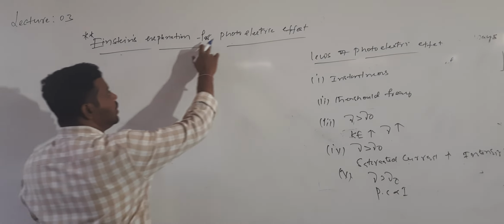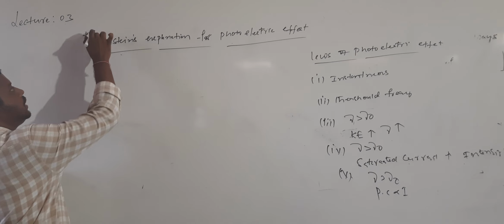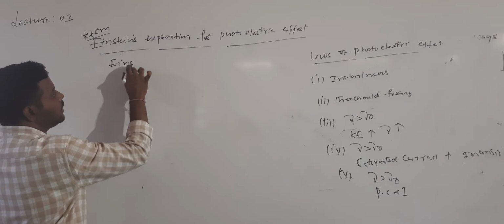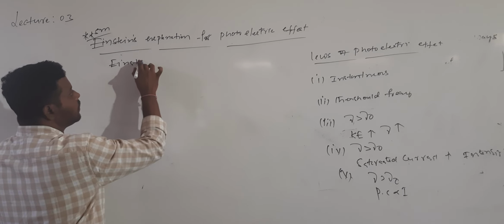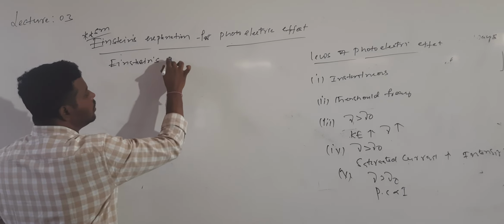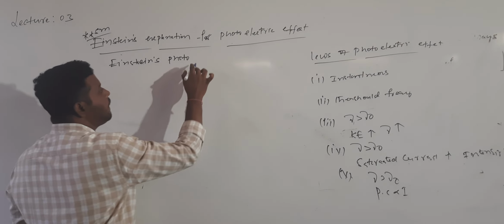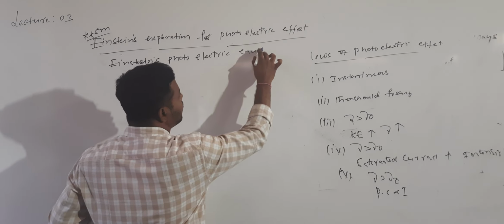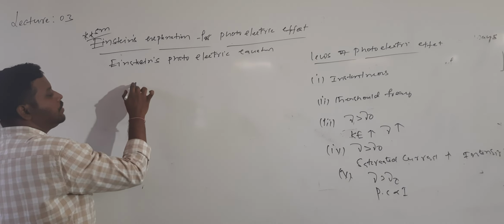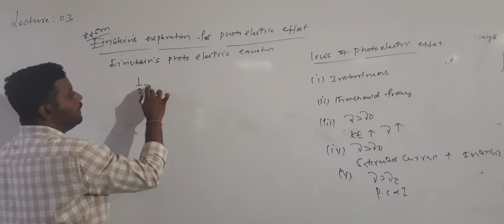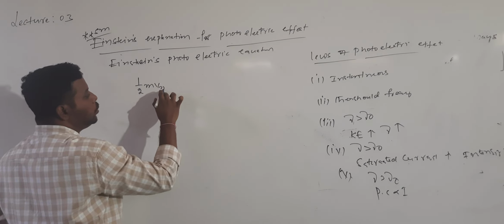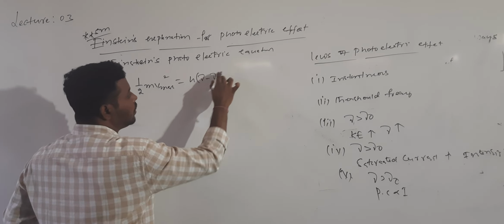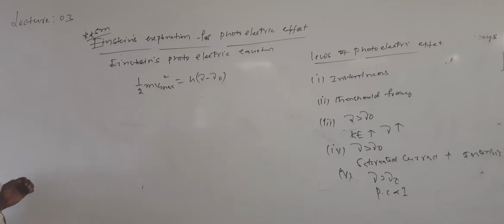Einstein explained these laws of photoelectric effect by using the photoelectric equation. What is Einstein's photoelectric equation? According to Einstein, the photoelectric equation is given by 1 by 2 m v maximum square is equal to h into mu minus mu naught. Now by using this one we can explain.